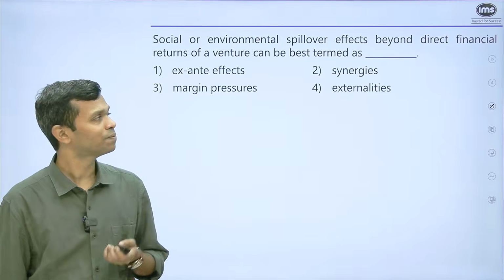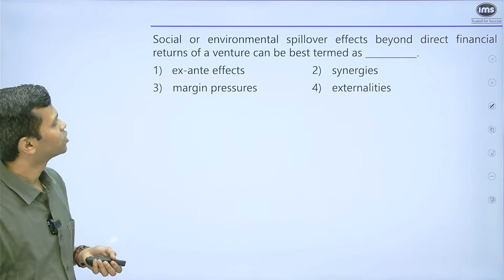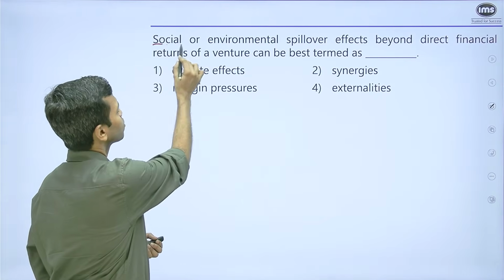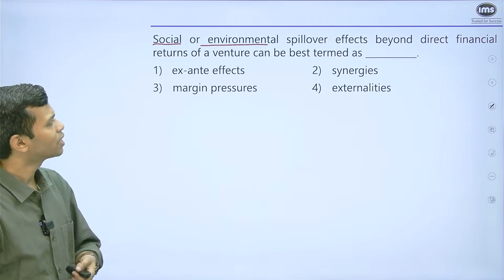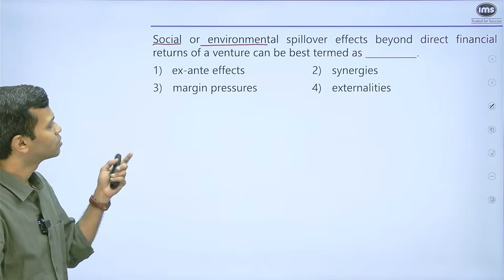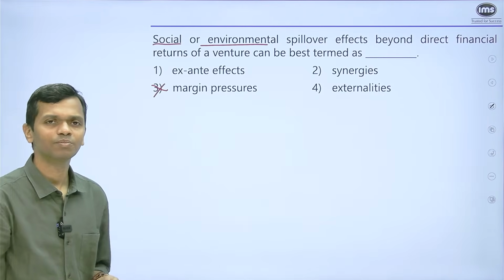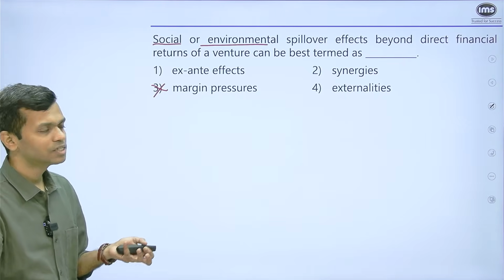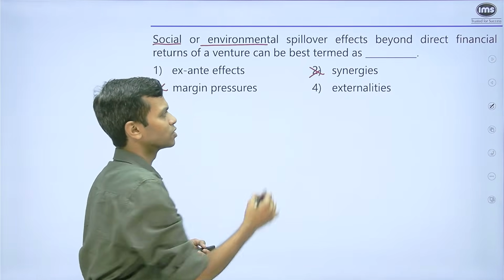Let's move on to the next question. Social or environmental spillover effects beyond direct financial returns of a venture can be best termed as. So, anything that happens on the social or environmental side, and these are spillover effects, beyond the direct financial returns of a venture. Okay. Now, if you read through the options, margin pressure, you can straight away eliminate this. What has margin pressure got to do with the environmental spillover effect, right? Synergies is something that works in combination. So that is why you can also eliminate synergies.